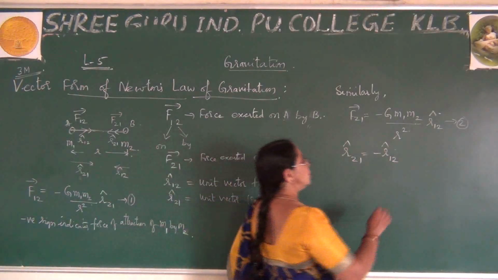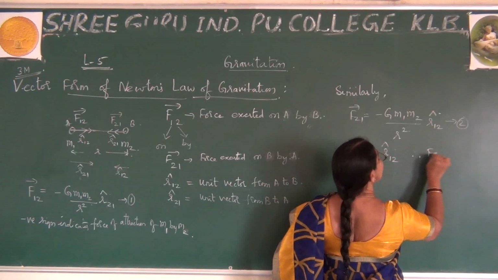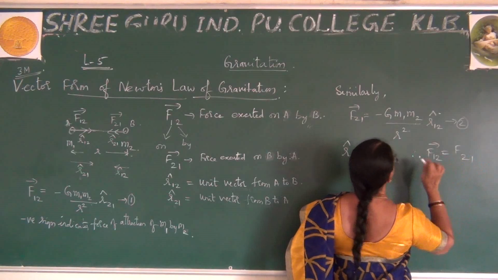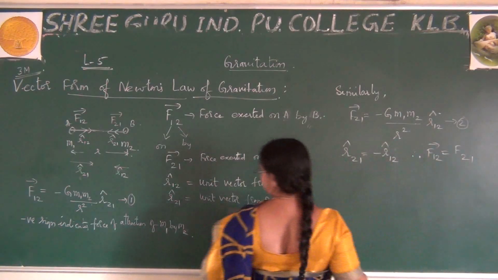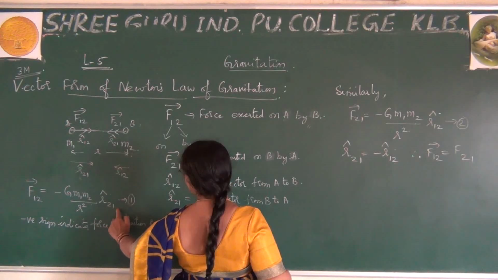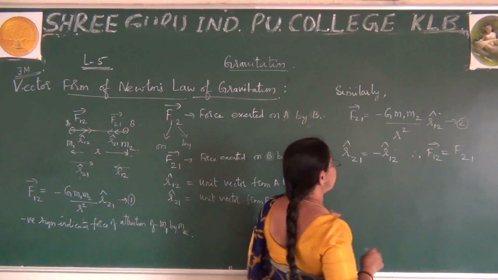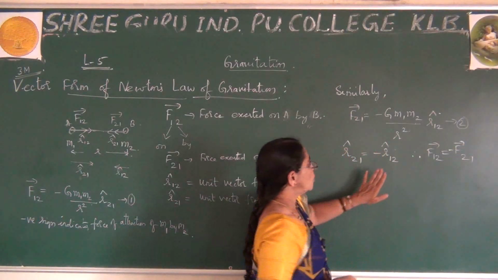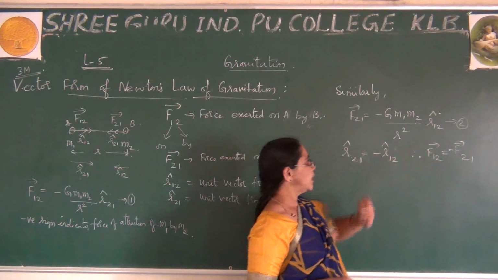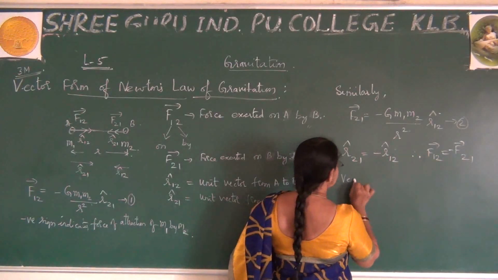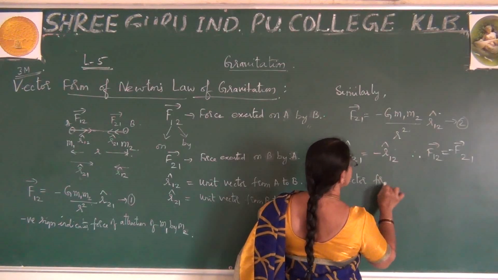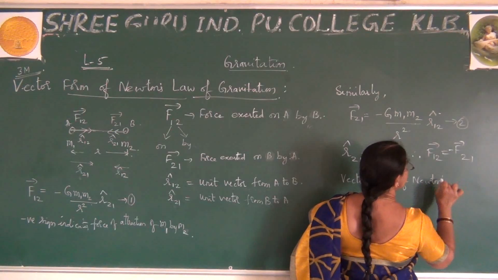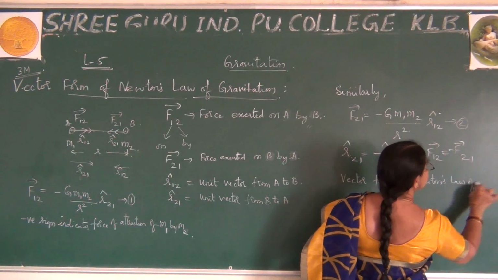By using this, you can also write F12 in terms of R21 by substitution, and this is nothing but minus F21. So what does this final expression explain? This explains the vector form of Newton's law of gravitation.